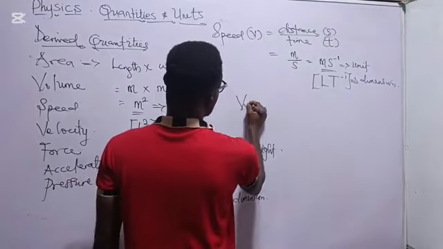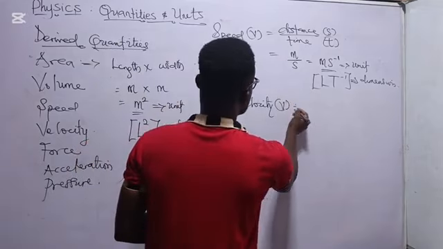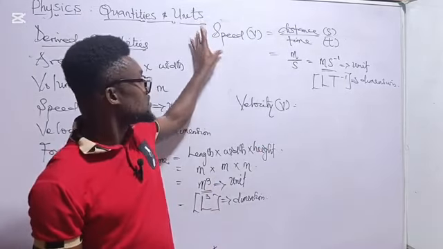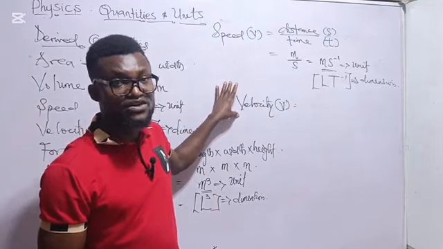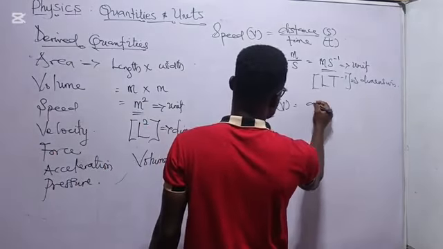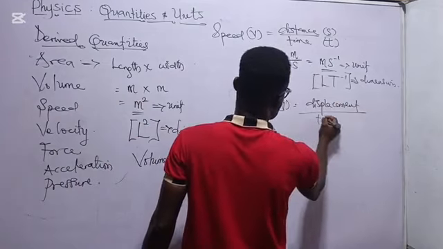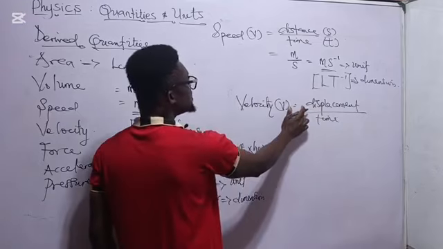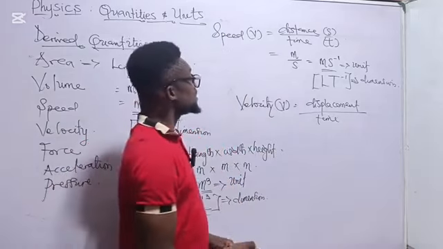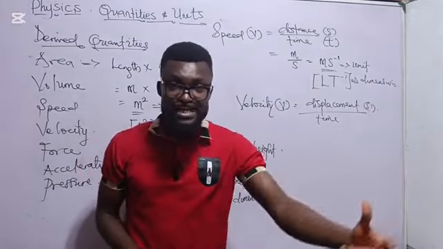Now, let's also talk about velocity. Although velocity is similar to speed, speed is a scalar quantity, it has no direction, while velocity is a vector quantity, or you can say it is speed that has direction. Hence, we have velocity as displacement per time. Displacement is the distance in a specified direction. So the displacement is still the same thing as distance, just that it has direction.